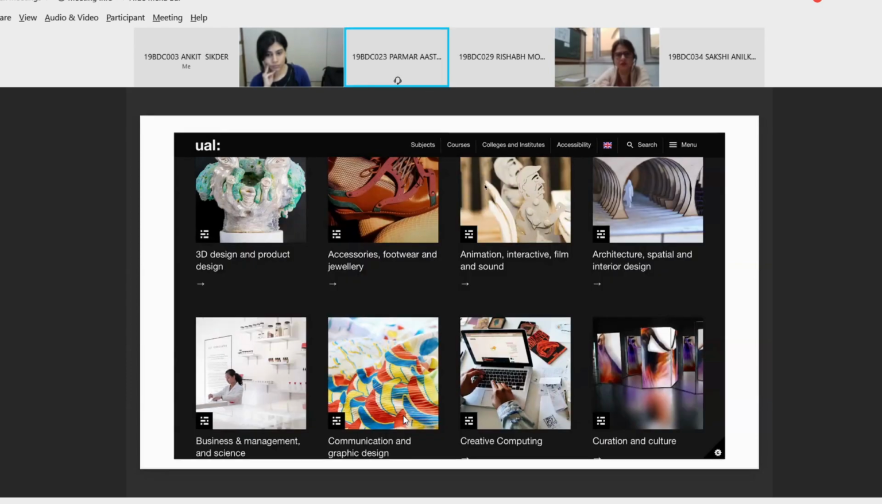The courses offered by the university are also mentioned on the website in a very simplistic way, which helps visitors to find what they are looking for very easily. Next.